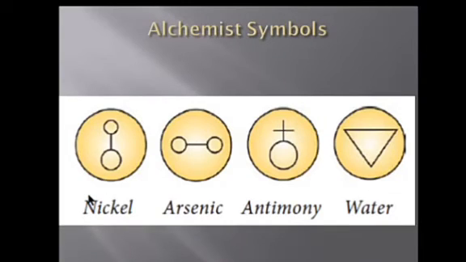What is alchemist? Who is an alchemist? Alchemists were ancient scientists who tried to purify certain materials. Alchemists used different symbols to represent different elements. These were known as alchemist symbols. See, nickel, arsenic, antimony, water, like this, they used different symbols.